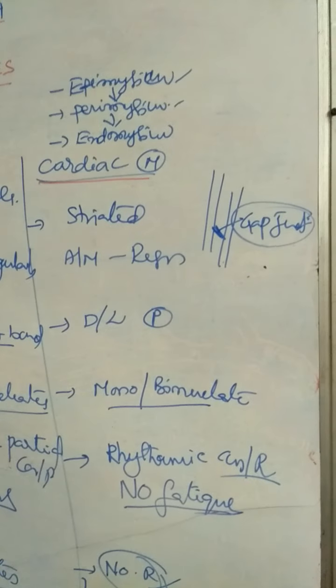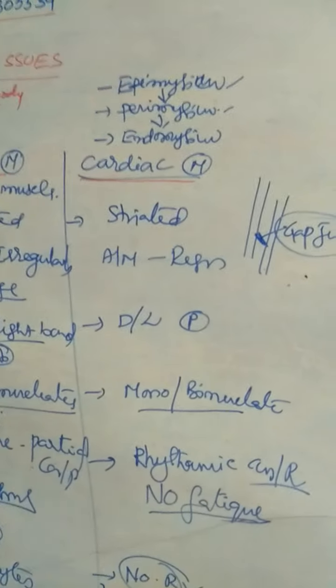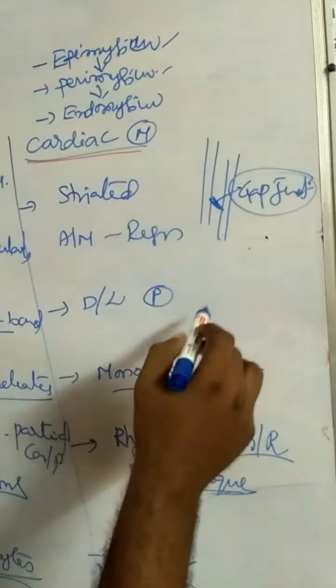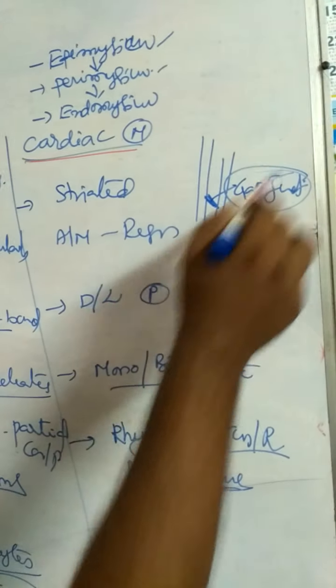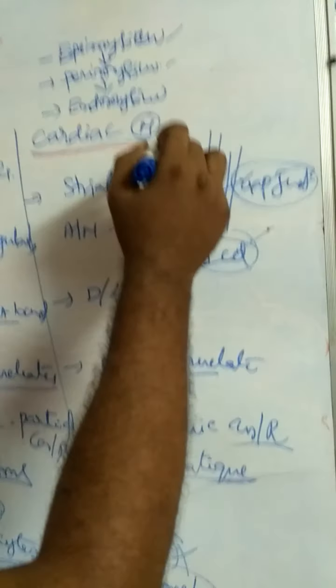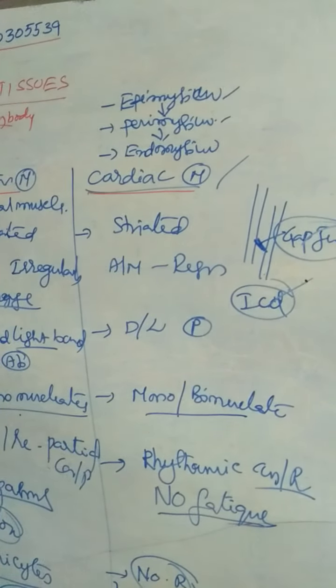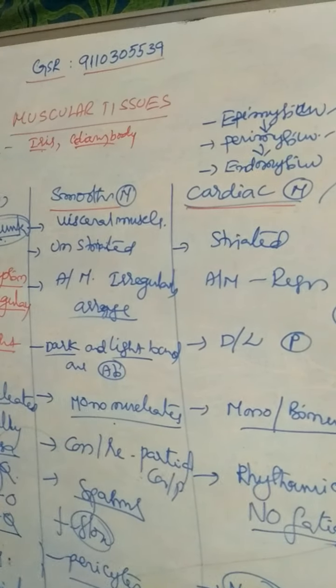These gap junctions communicate with each other, and the cells are also connected by intercalated discs. Gap junctions and intercalated discs are seen in cardiac muscles.